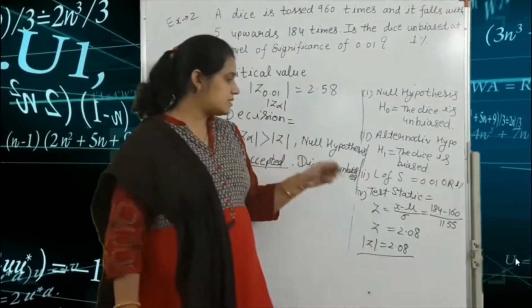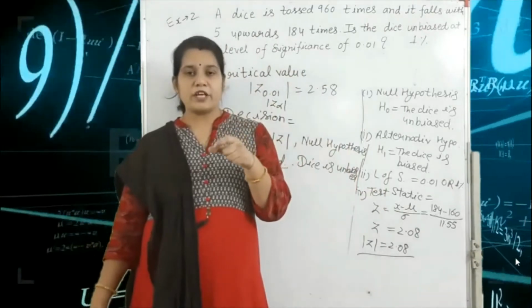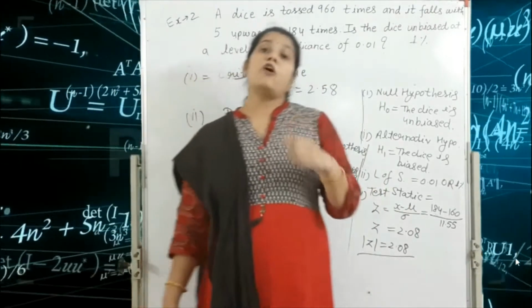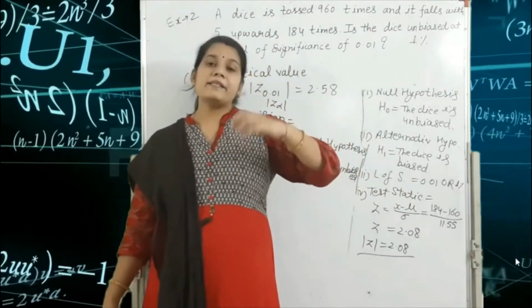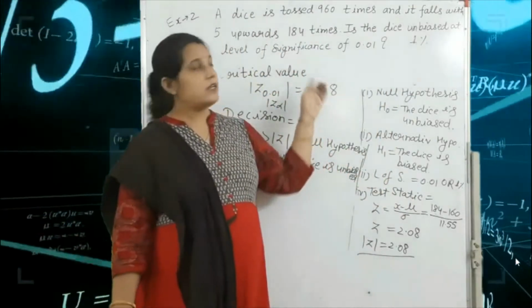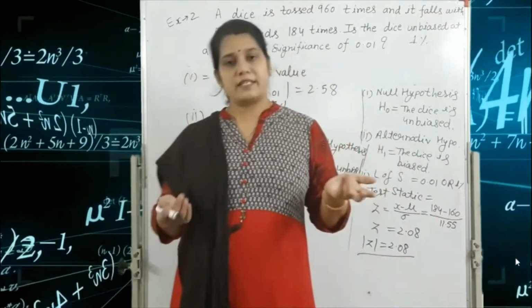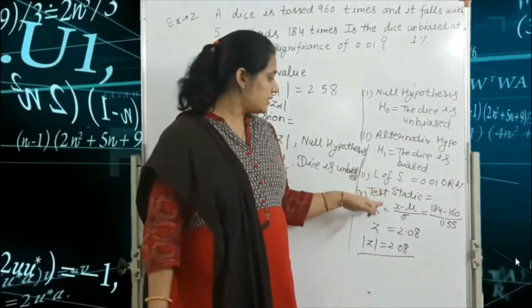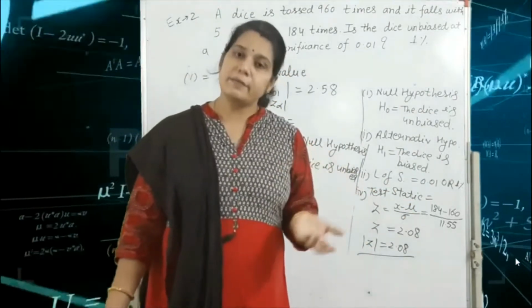Our fourth step is the test statistic, where we write the formula of Z. The formula depends on our question. In this type of question, we are given only the probability and the level of significance, so the formula is Z equal to x minus mu divided by sigma.